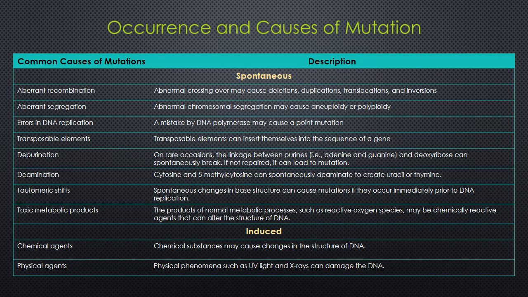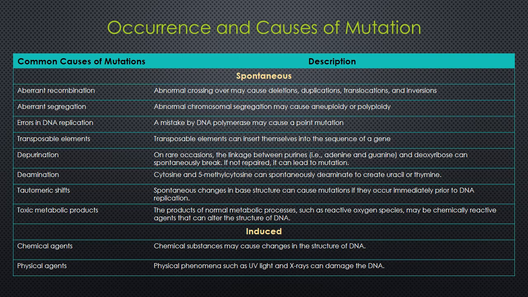Up to now, we have seen mutations can have a wide variety of effects on phenotypic expression of genes. For this reason, geneticists have expended a great deal of effort identifying the causes of mutation. This task has been truly challenging because a staggering number of agents can alter the structure of DNA and thereby cause mutations.